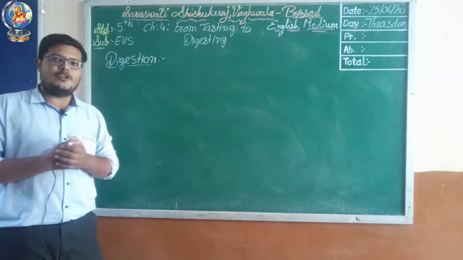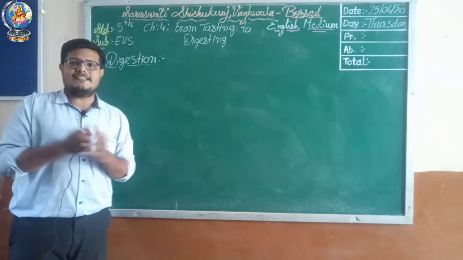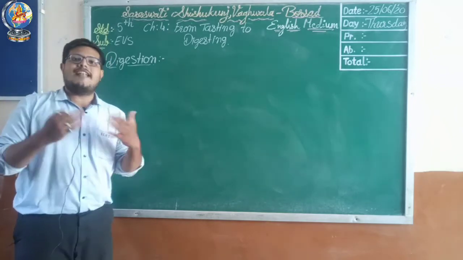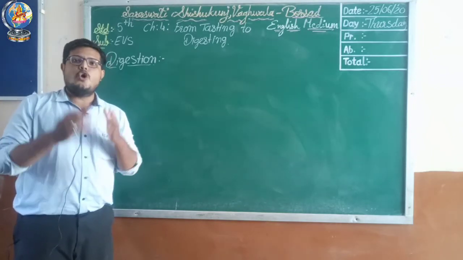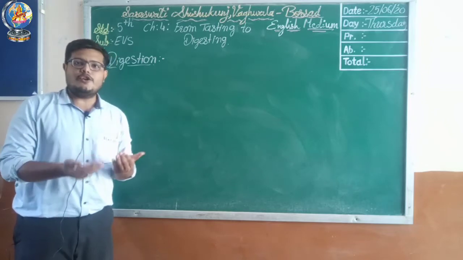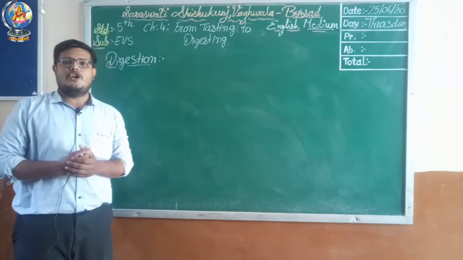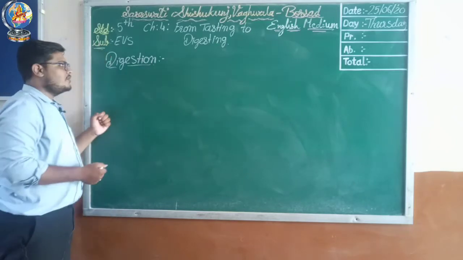So before going into detail, let's understand the definition of digestion. Digestion is the process in which the digestive system breaks down useful substances present in the food into simple substances that our body can use. Let's see the definition on the board.